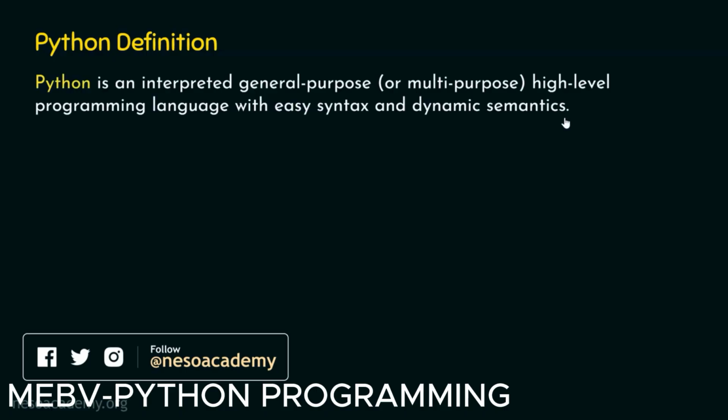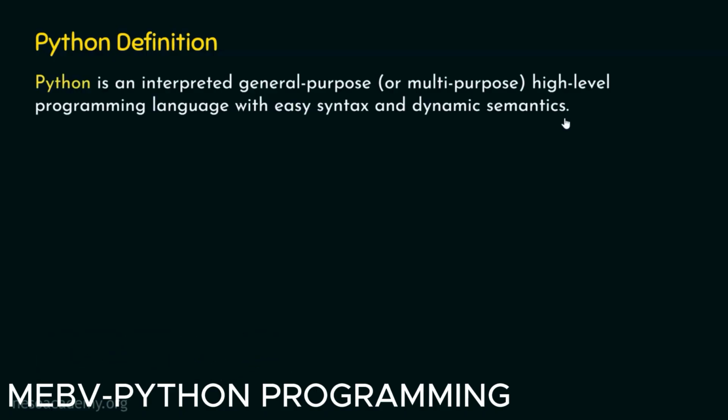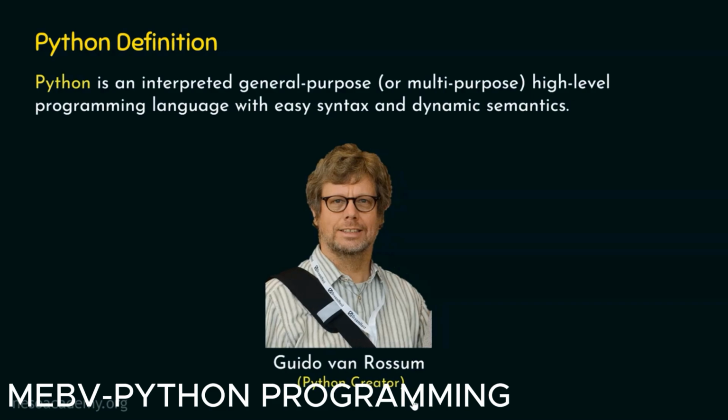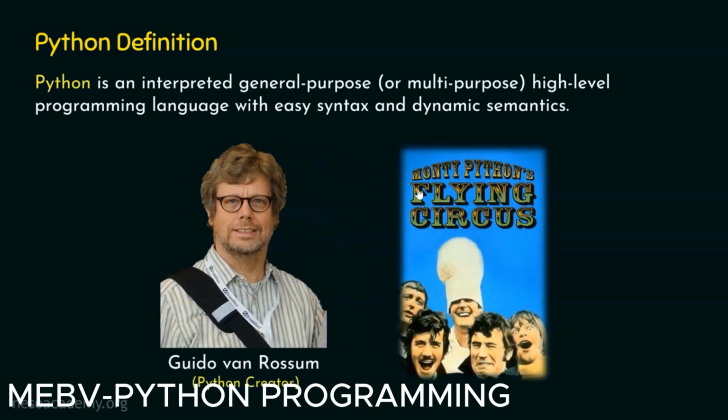Before understanding the meaning of this definition, I would like to tell you who is the creator of Python. Python is created by Hugo van Rossum during the period of 1985 to 1990. He named this language Python because he is a big fan of a British comedy series called Monty Python's Flying Circus. So he got this name Python from this series and not from a snake. After knowing this fact, let's get back to our definition.